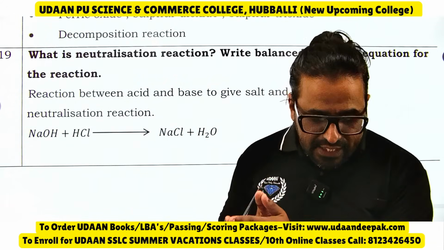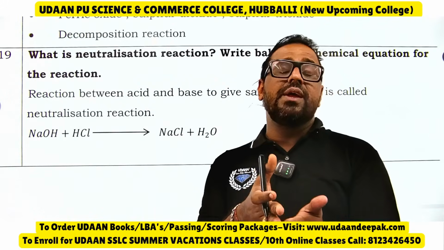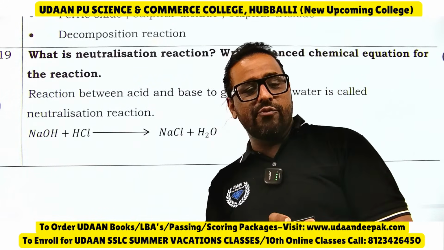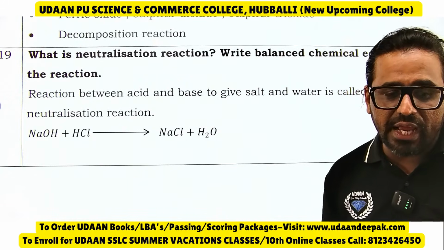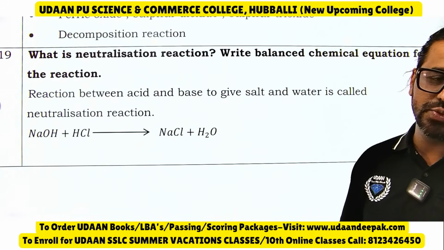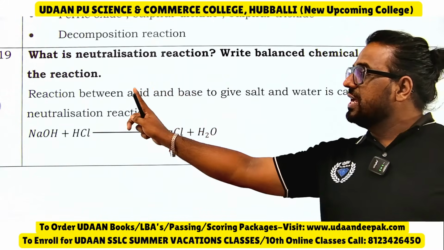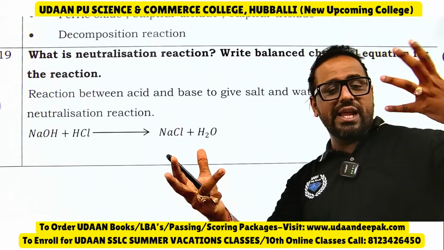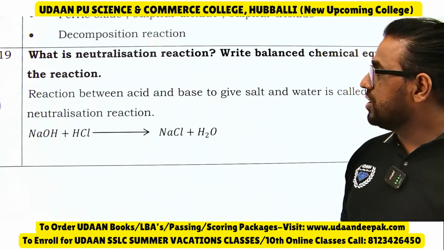Puttanna Puttu is asking what is amalgam. Amalgam is an alloy of mercury. If one of the metals is mercury, then the alloy is called an amalgam. So you must remember that. Now, what is neutralization? Take acid in one hand, take base in the other hand, and mix them. What do we call it?